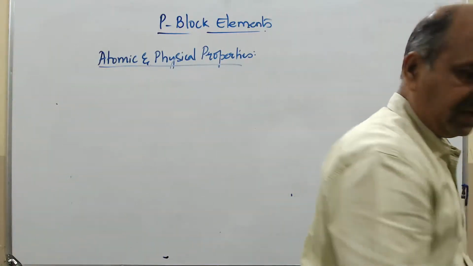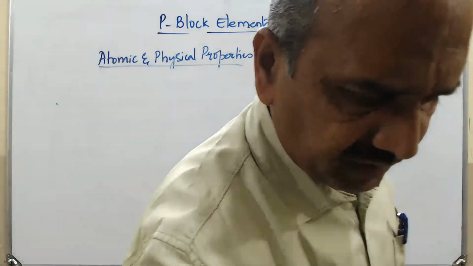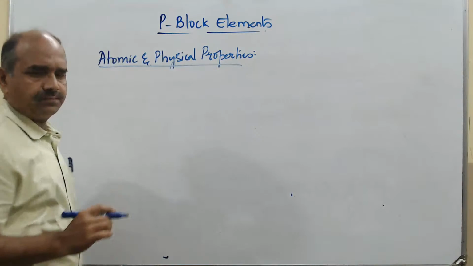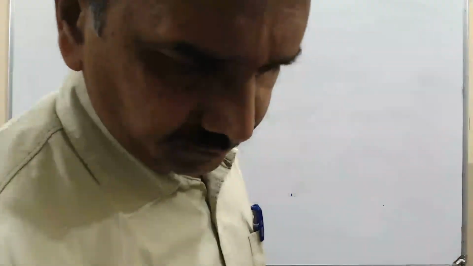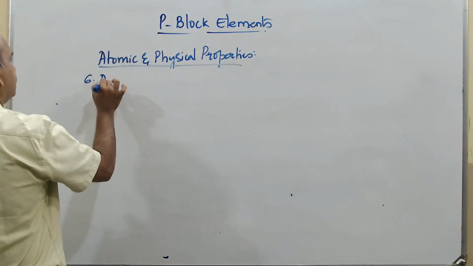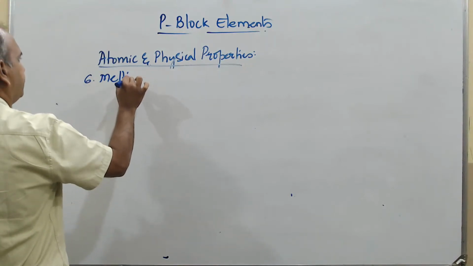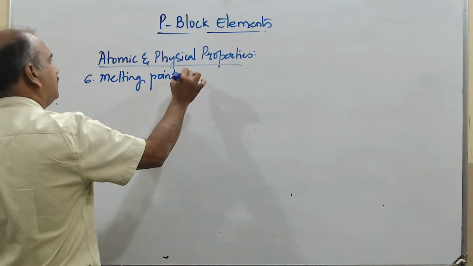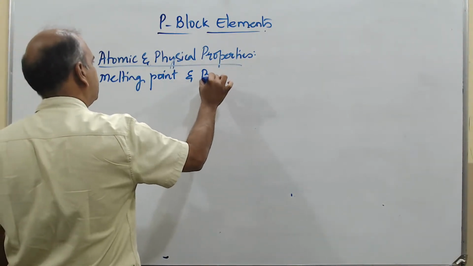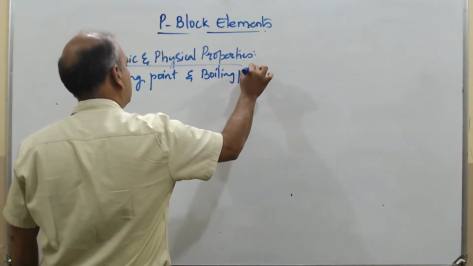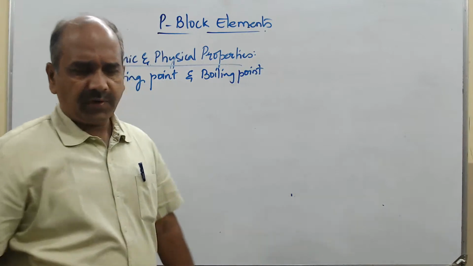Okay, the next property is regarding melting point and boiling point. The sixth one, melting point and boiling point.